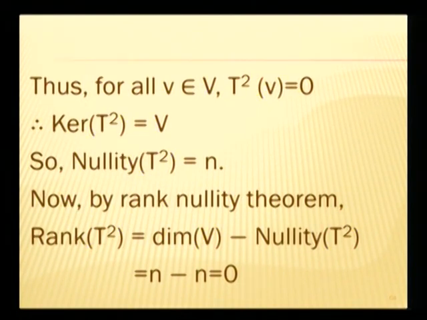Now by the rank nullity theorem, again we can say that the rank of the linear transformation T square is the dimension of the domain space minus the nullity of the linear transformation. So that gives you n minus n, which is 0. So finally, with the help of the rank nullity theorem, we are able to see that the rank of this linear transformation T square is 0.